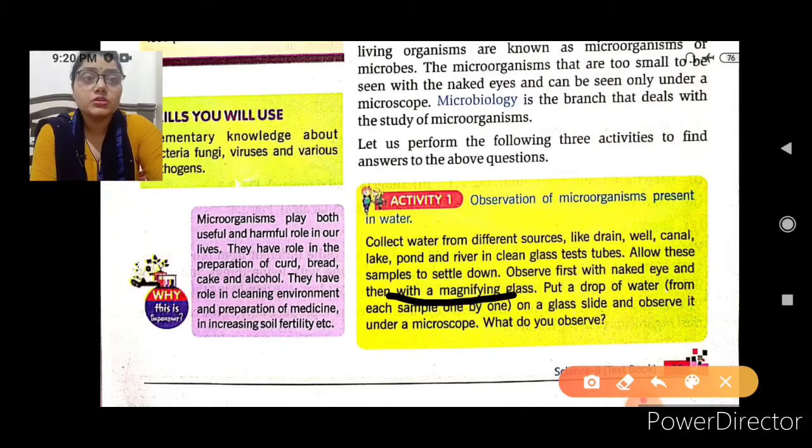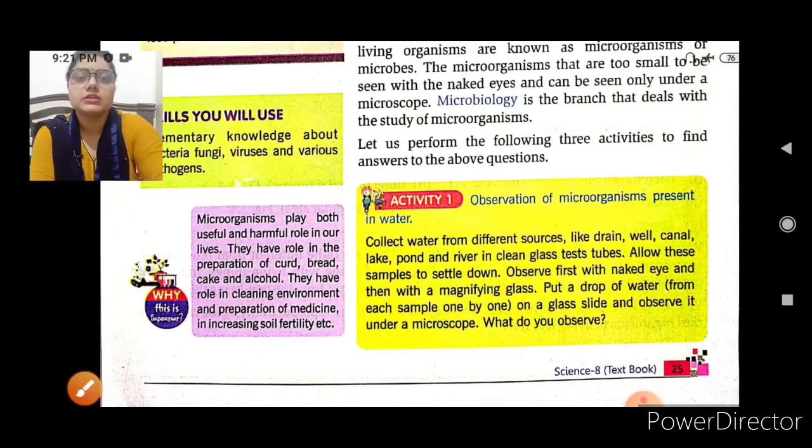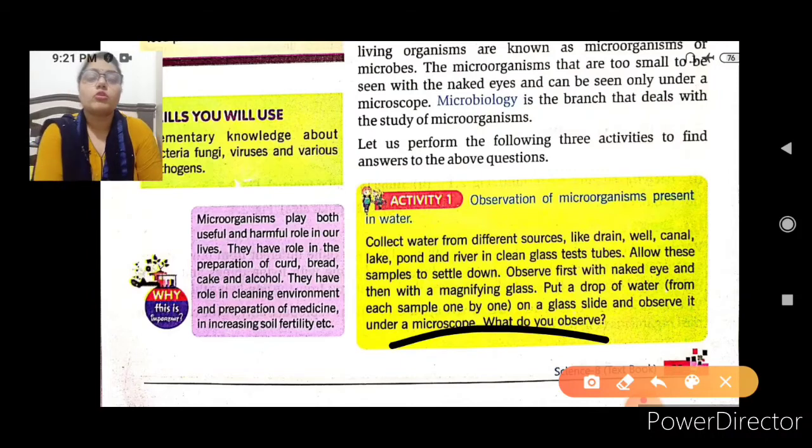Put a drop of water from each sample one by one on a glass slide and observe it under the microscope. What do you observe? You have taken water samples from different sources, like the drain, well, canal, lake, pond and river.